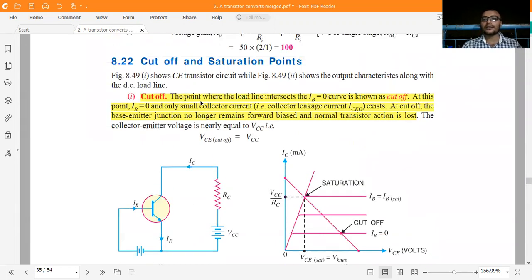What are the cutoff regions? The point where the load line intersects the IB equal to 0 curve is known as cutoff. At this point, IB is equal to 0, and only a small collector current exists at cutoff. The base emitter junction no longer remains forward biased, and normal transistor action is lost.